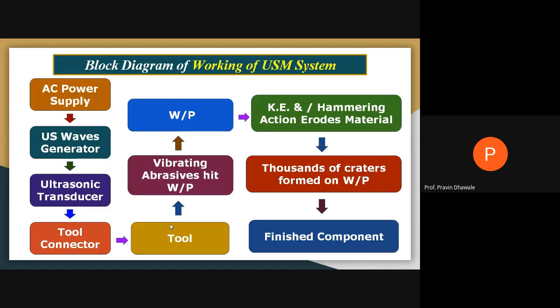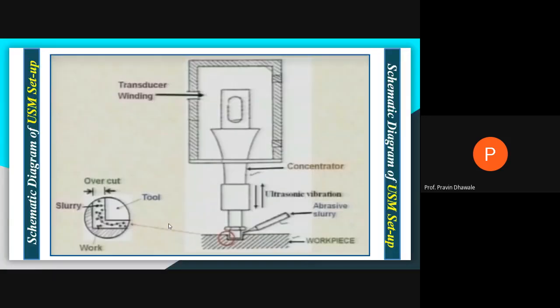As the tool is vibrating, because of hammering action and kinetic energy, the material of the workpiece gets eroded, and thousands of cracks are produced on the surface of the workpiece. In this way, by the action of erosion, mechanical action only, the material is removed from the surface of the workpiece. This diagram we have already explained in the last lecture.